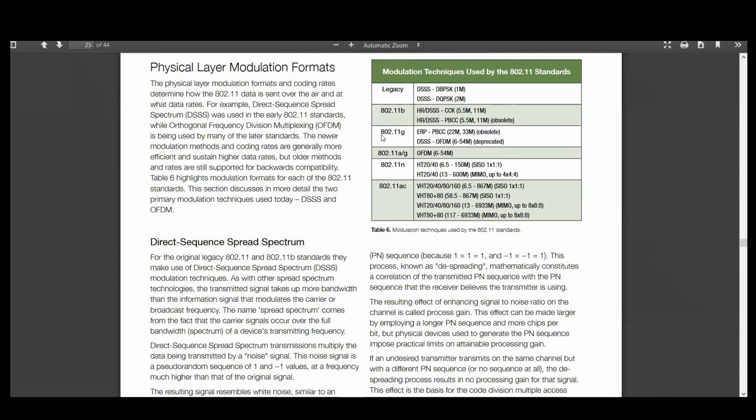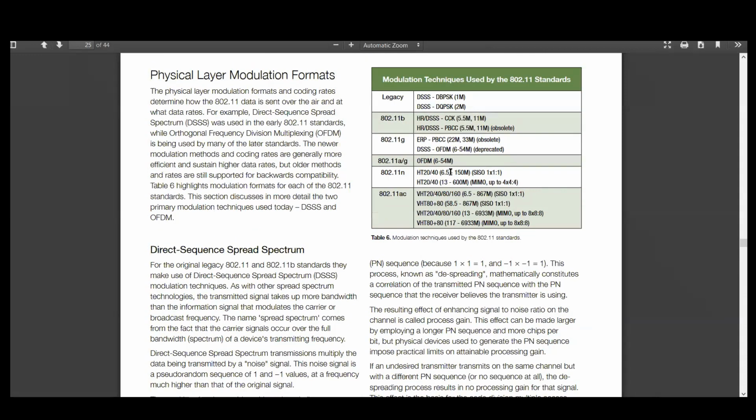This diagram shows many of the methods. You can see single input, single output, which is a 1:1 antenna, whereas MIMO is multiple antennas, 4x4 antennas, right? In IEEE 802.11ac, instead of 4x4 antennas, we are going for 8x8 antennas.